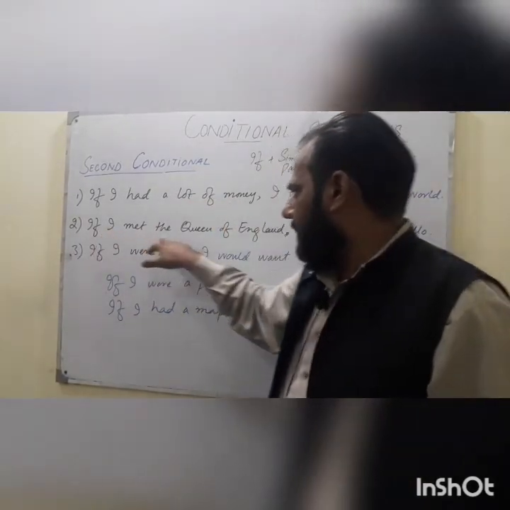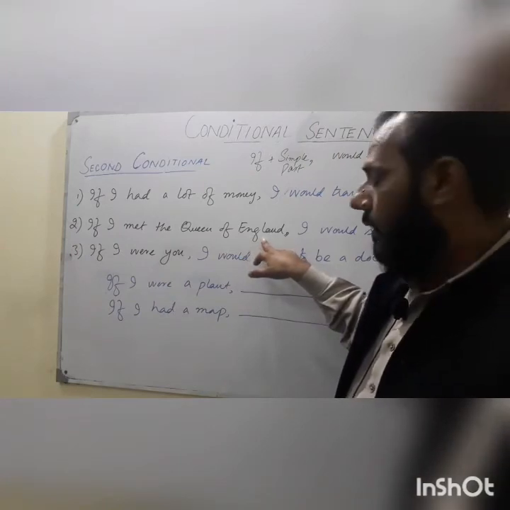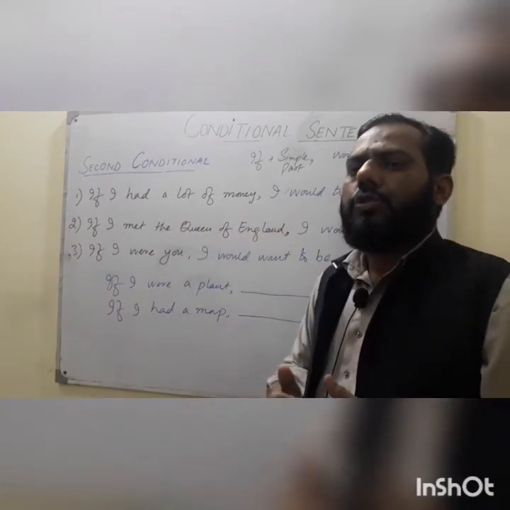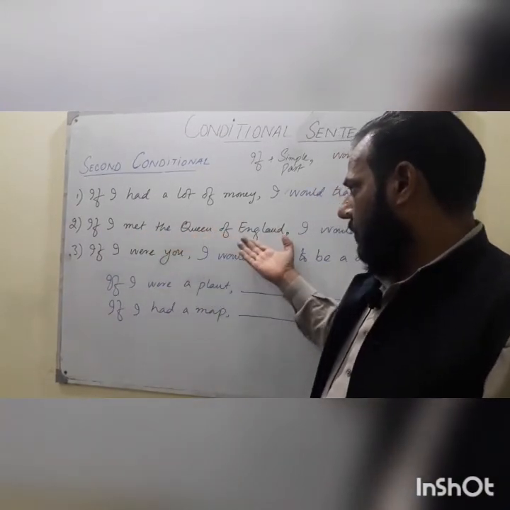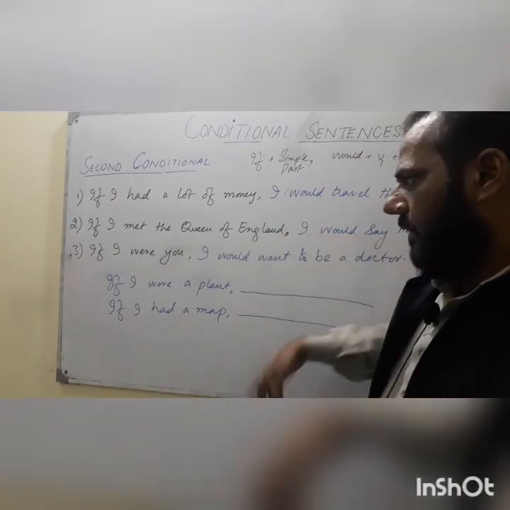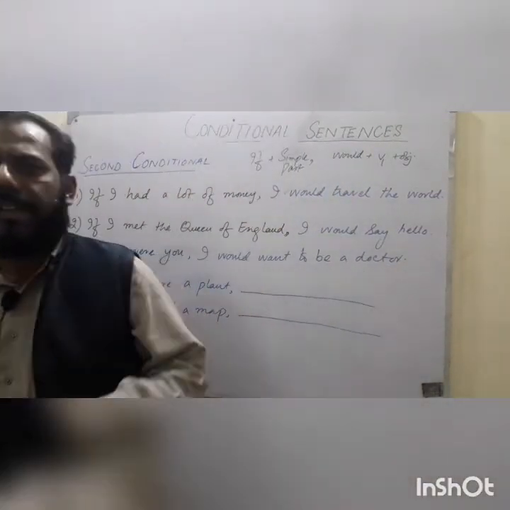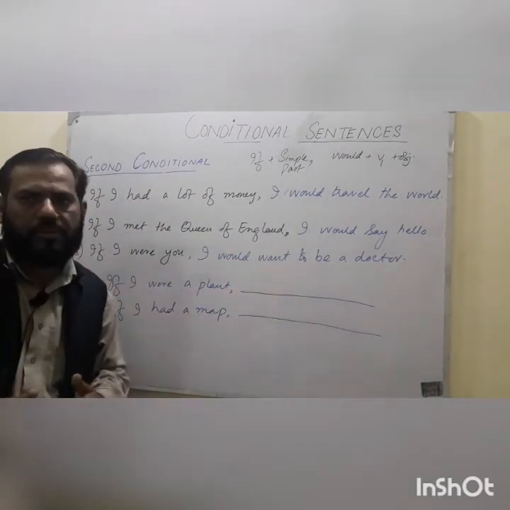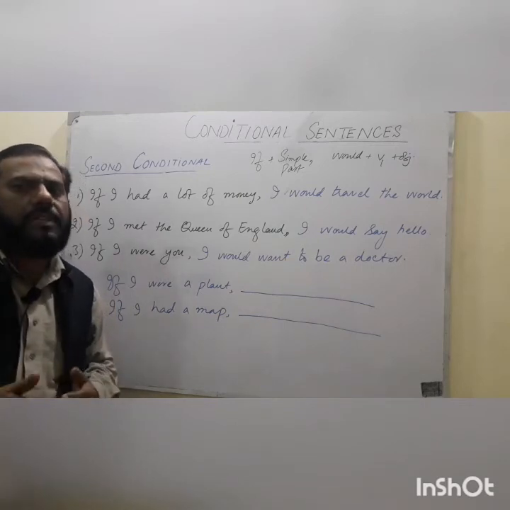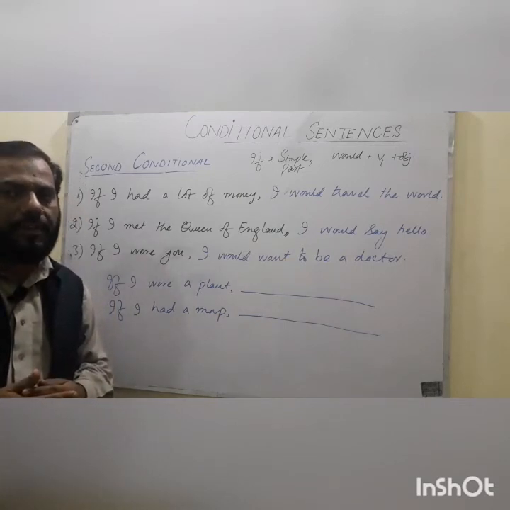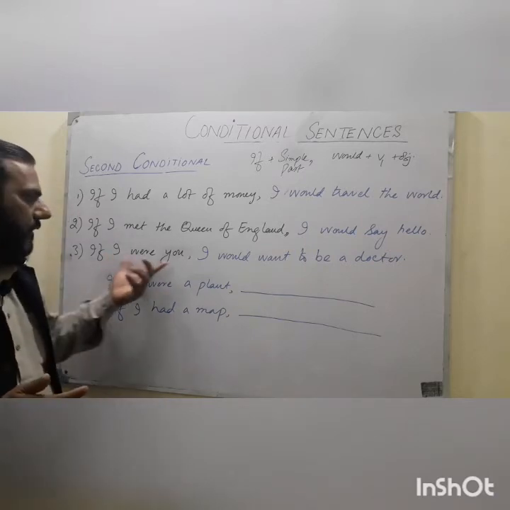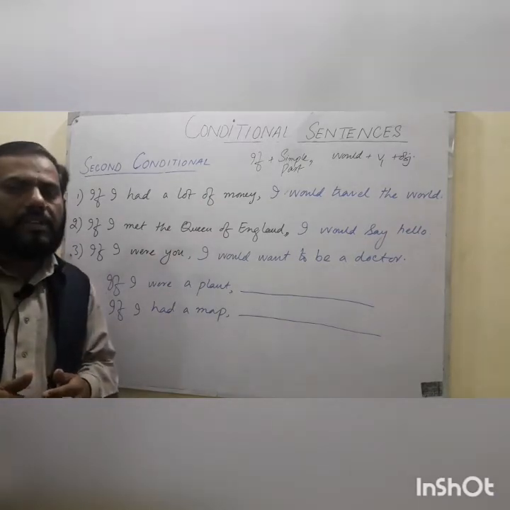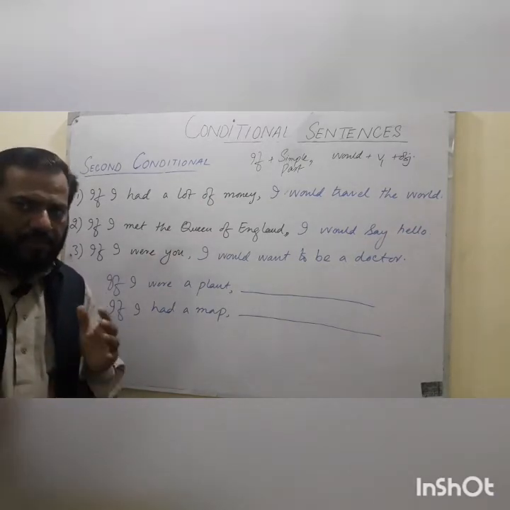Second example: if I met the Queen of England, what would I do? I would say hello. It is impossible to meet such great people, but if I met the Queen of England, I would say hello. If I were you, it is impossible that I can be you, or you can be me. But if I were you, I would want to be a doctor. So if I were like you, I would have definitely tried to become a doctor. So these are the three examples showing the unreal conditional.